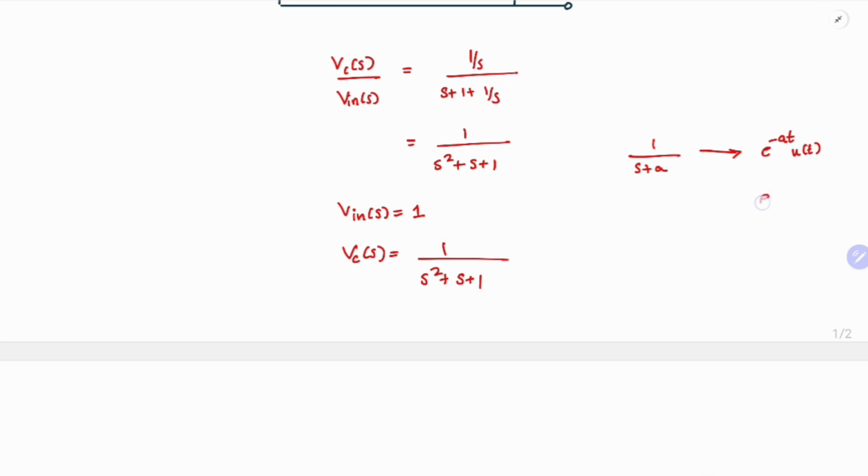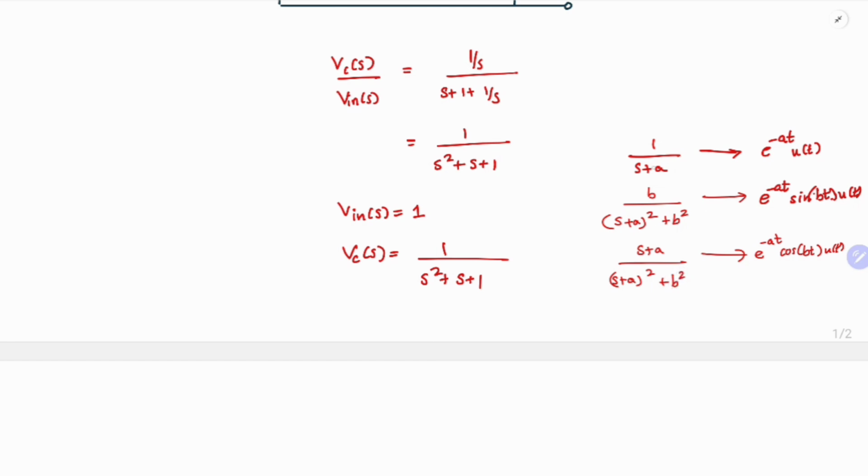In the time domain, if it is e power minus at sine bt into u of t, then in the frequency domain it is b by s plus a whole square plus b square. Similarly, for e power minus at cos bt u of t, it is s plus a divided by s plus a whole square plus b square. So we want to bring it to this form to convert it into the time domain.